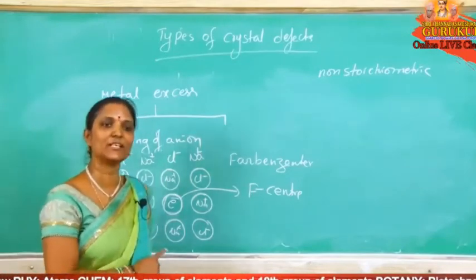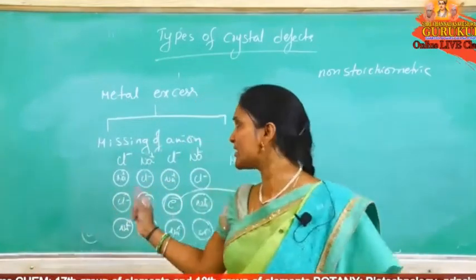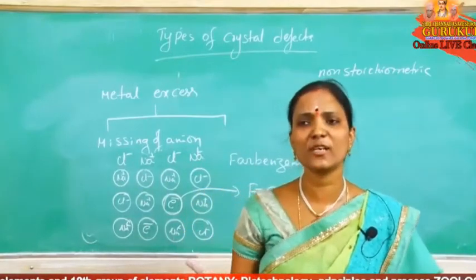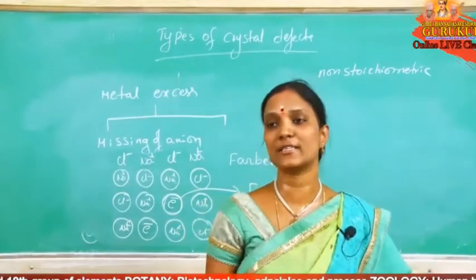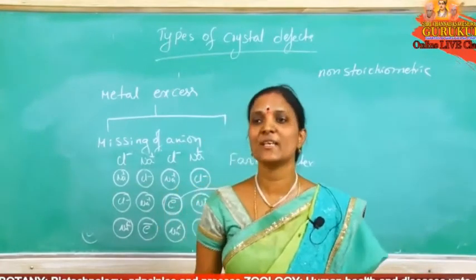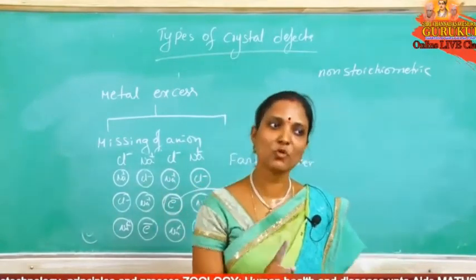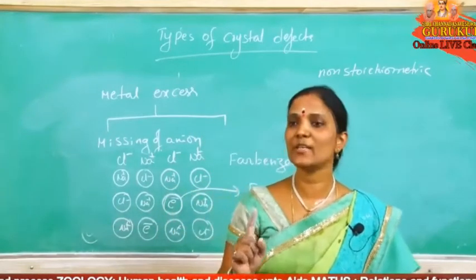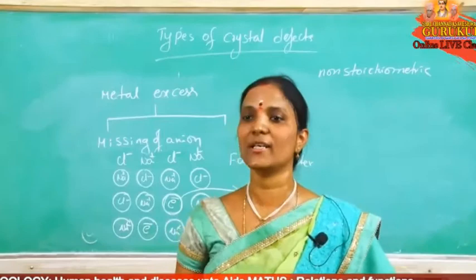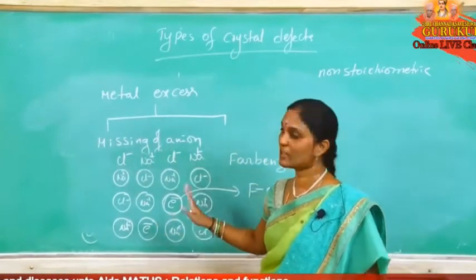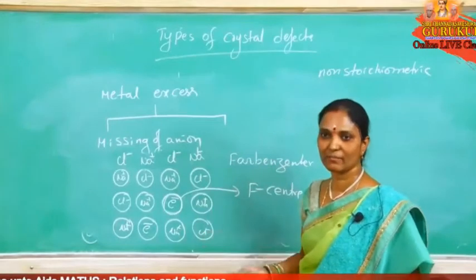Now the question related to this point: sodium chloride is yellow in color because of, or potassium chloride is violet in color because of, or lithium chloride is pink in color because of. The answer is F center. Otherwise, one more question that may come is: what is an F center? The correct option is that an anionic site is occupied by free electrons. It is a missing of anions, a metal excess defect.